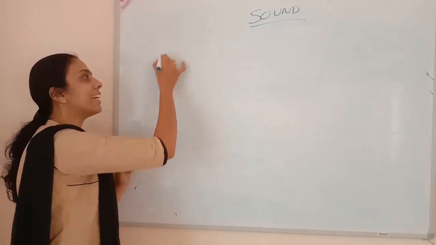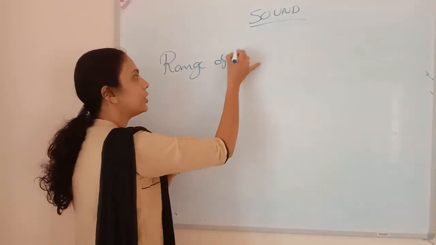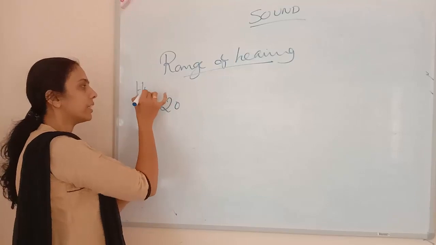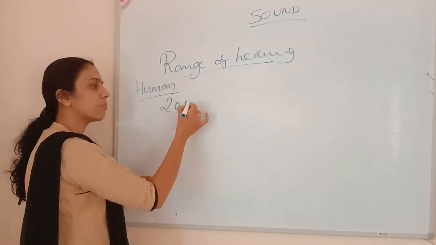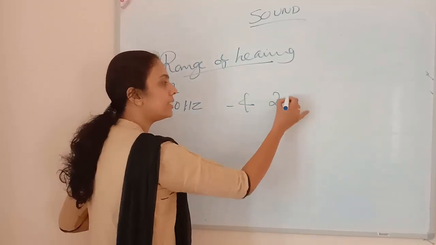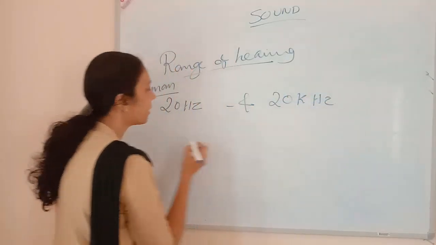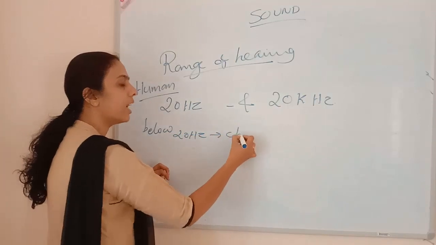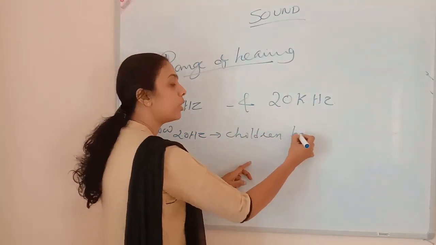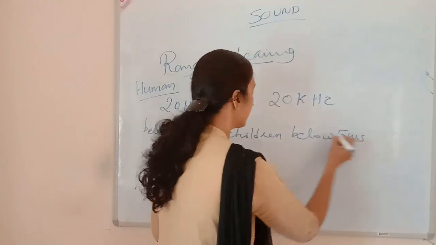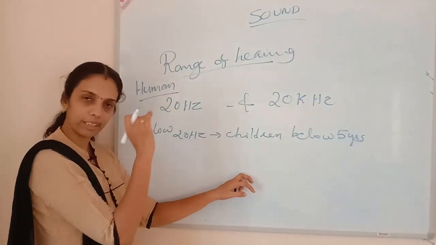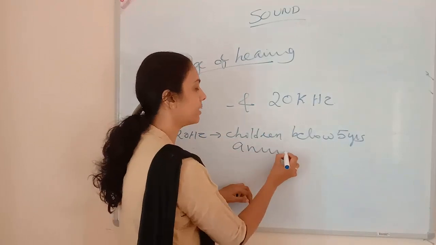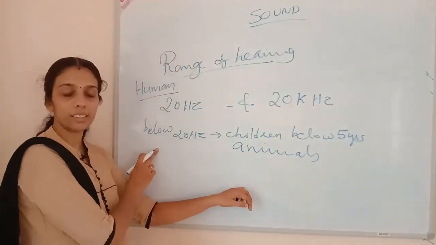But below 20 Hertz, children below 5 years can hear clearly, and some animals also can hear below 20 Hertz very clearly.